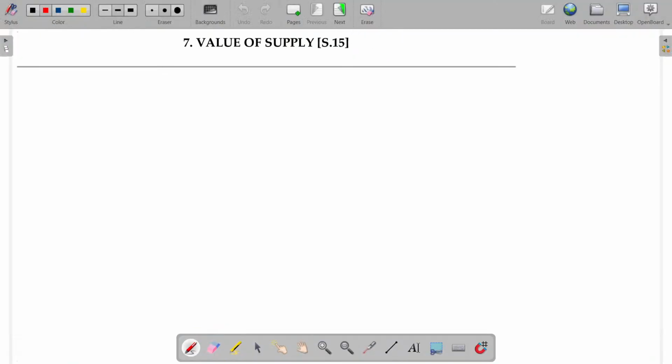So we'll start with the value of supply in this class. Section 15. What are the supplies done by supplier to the recipient? There may be a chance of manipulation for the supplied item, supply of goods or services. Consideration, say 1,000 rupees. Now the question is whether that 1,000 rupees is a genuine one for the taxability or not. Do I want to do some plus or minus with this to find out the tax liability, or on the 1,000 as it is?